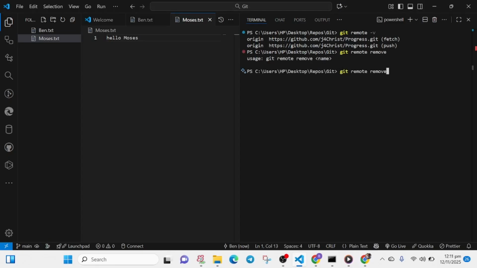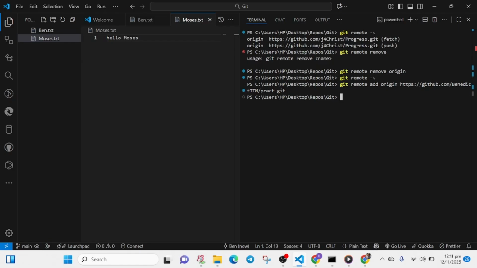Okay, so we have to add an origin, my original one. So git, let me just use this shortcut. It's empty, so I can add my new URL for my original GitHub account. So we can do the push to this GitHub account and everything should go through.